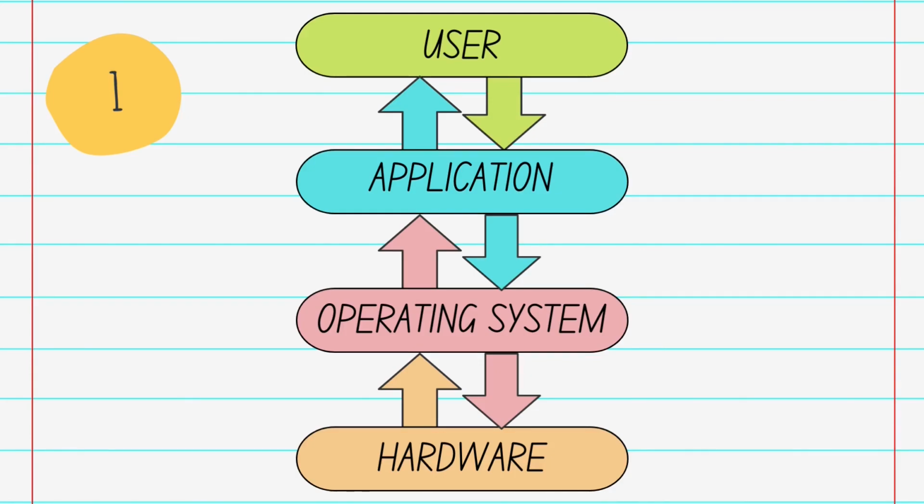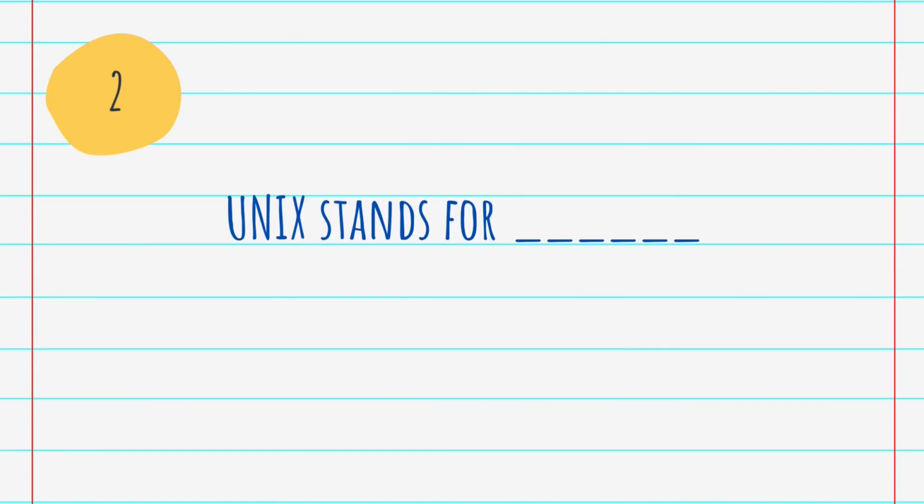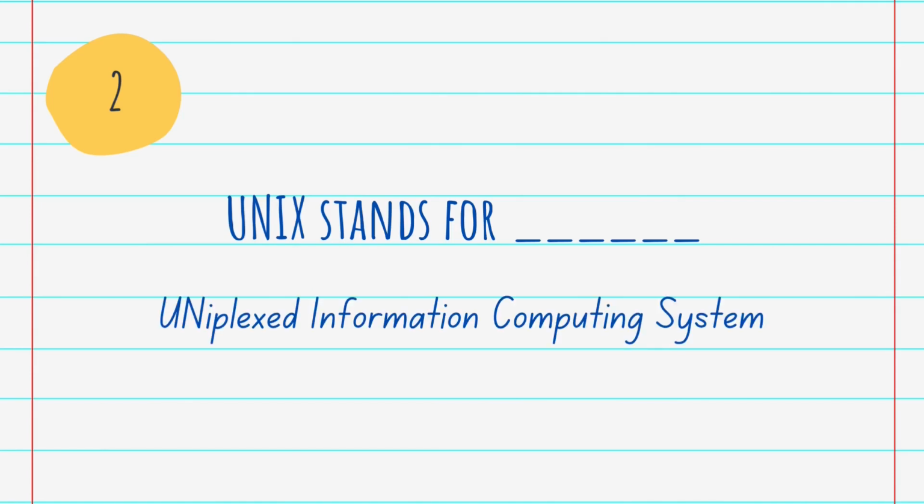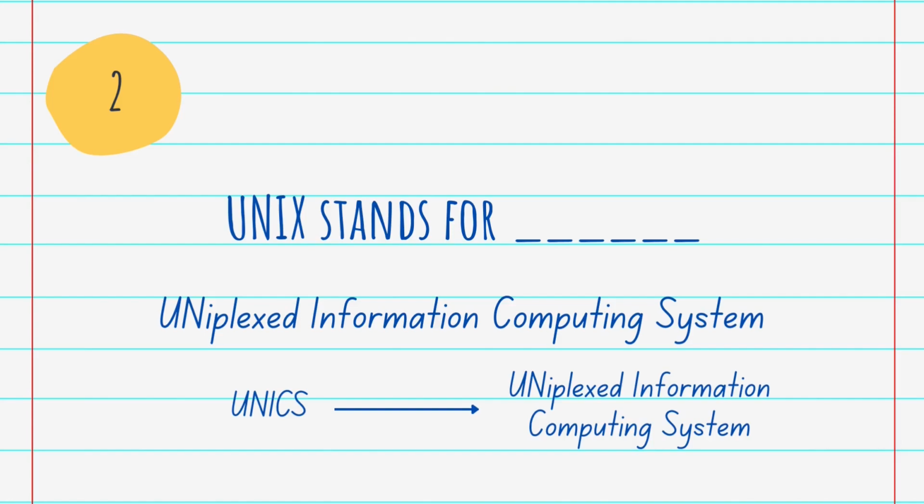computer programs. Okay. Then next question, Unix stands for, and the answer is Uniplex Information Computing System. Unix was earlier known as Unics, which stands for Uniplex Information Computer System. Unix is a multitasking, powerful multi-user operating system which could be implemented on a variety of platforms such as desktop, laptop, servers and mobile devices.